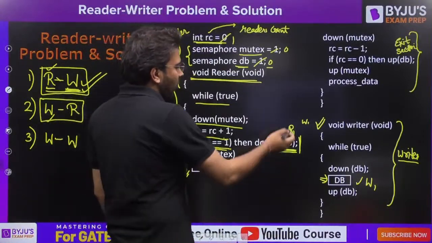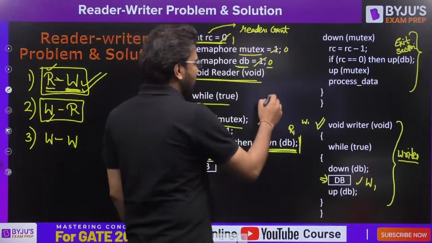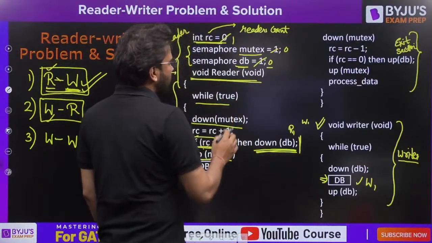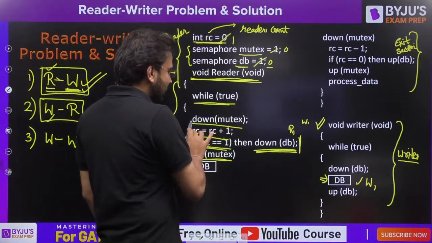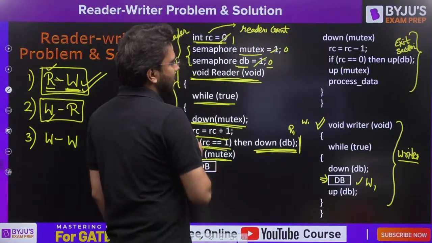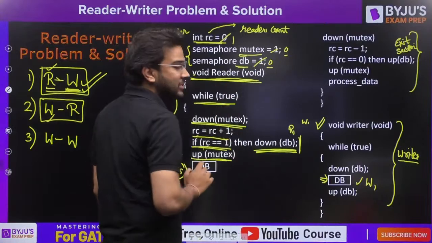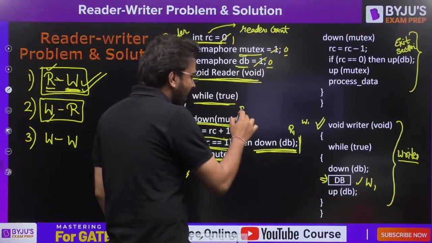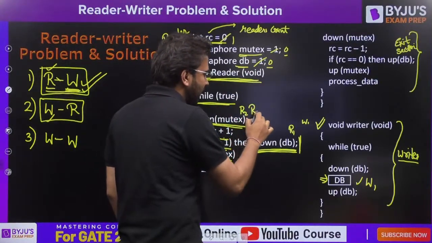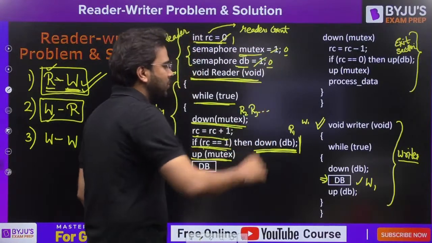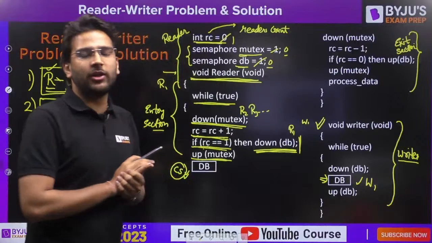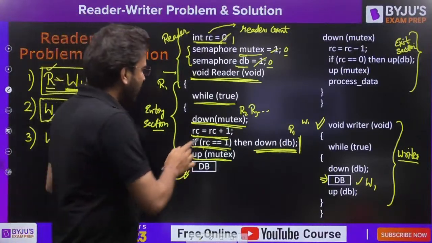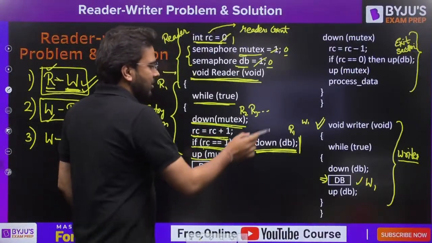Let's say one more reader arrives, R2. It will also execute this: while true, down of mutex. Mutex value is already 0. That means here R2 will get blocked, R3 will get blocked, all other readers will get blocked. It will not be able to increment the readers count value. That is why it is down of mutex here.